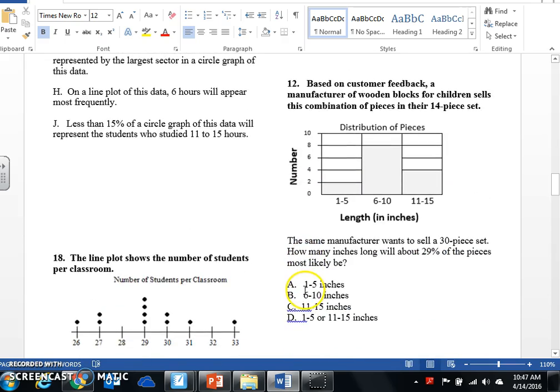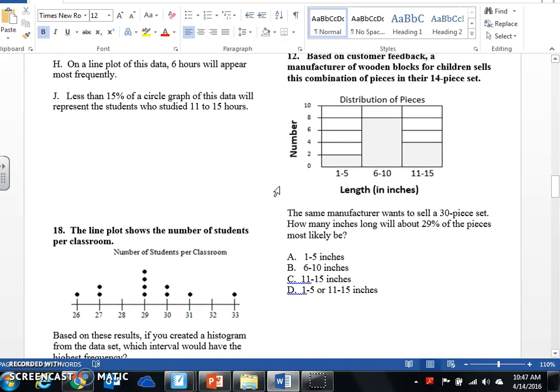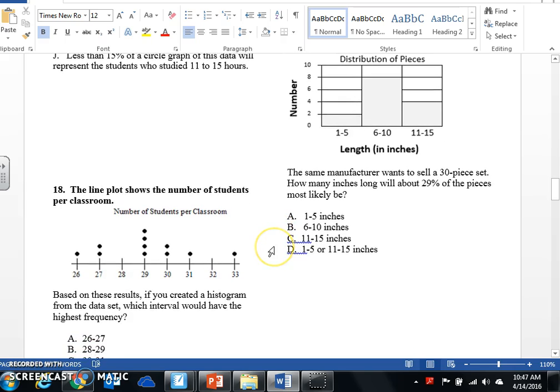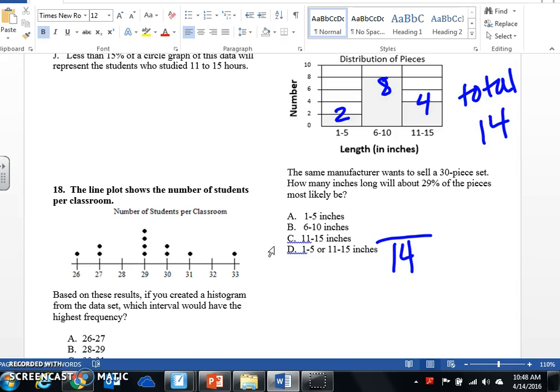All right, next one. Based on customer feedback, a manufacturer makes wood blocks for children. The same manufacturer wants to sell a 30-piece set. How many inches long will about 29% of the pieces most likely be? All right, so this is 2, this is 8, and this is 4. So this is what I did. I said, okay, there's a total of 14, right? So I thought to myself, around 25% of the data, because 29% is pretty close to 25%. So if I did 8 over 14, that's 50%. So that's not going to happen.